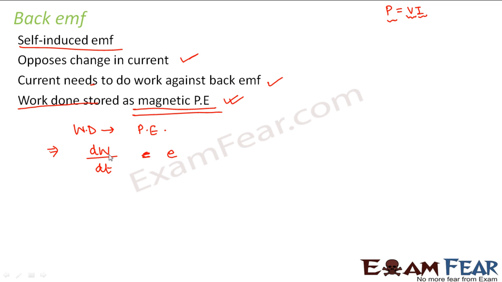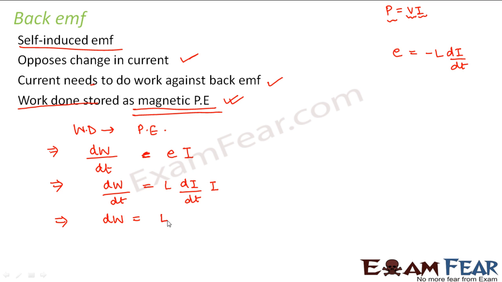Induced EMF is analogous to potential difference. So in this case, dW by dt, the work done per unit time, is equal to the EMF developed, E, into the current flowing through the circuit. The EMF developed can be written as L di by dt. That is what we derived: the self-induced EMF is equal to minus L di by dt. So we can write dW by dt as L di by dt into I.